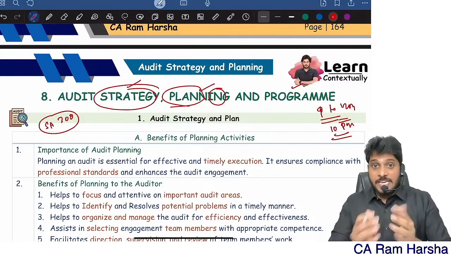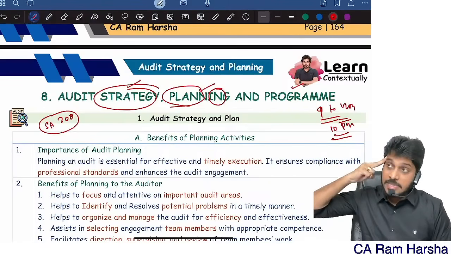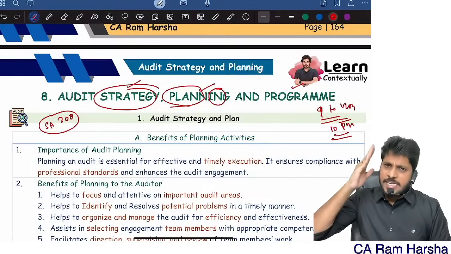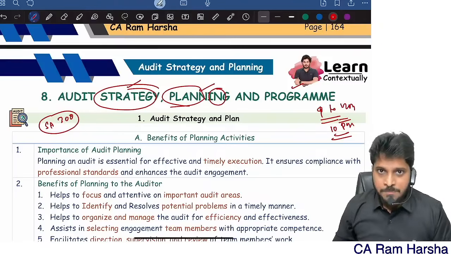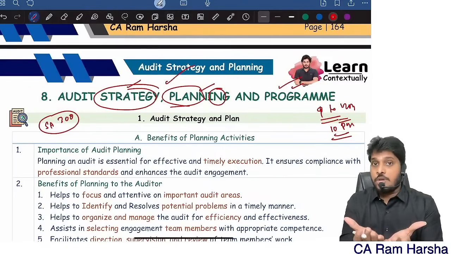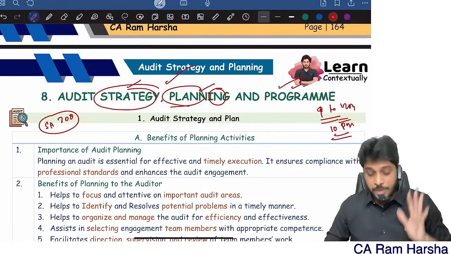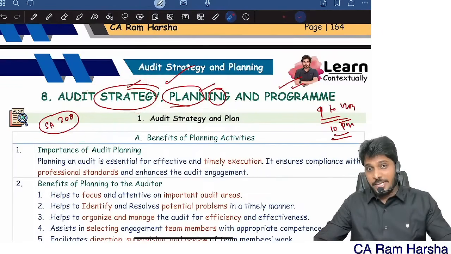Audit strategy is never visible in the form of a document. Audit strategy is nothing but in the mindset of the auditor. In the mind of the auditor, what is he thinking about? How he is going to do the audit as a whole? That is strategy. Whereas audit plan and audit program will both be in a documented format. Generally, for strategy you will not find any documentation.